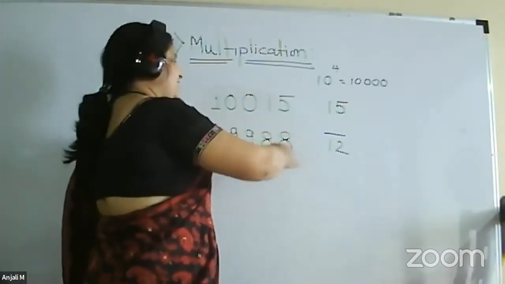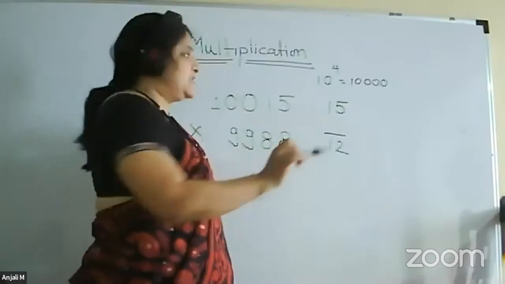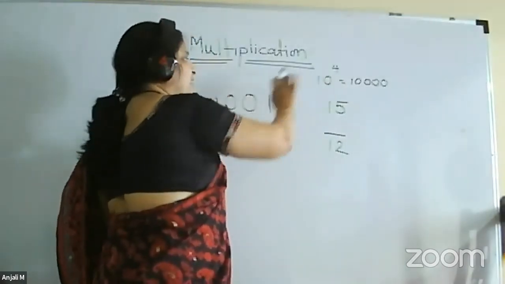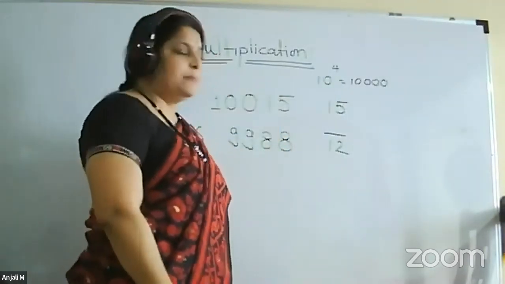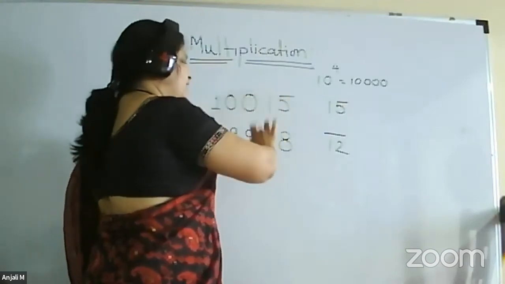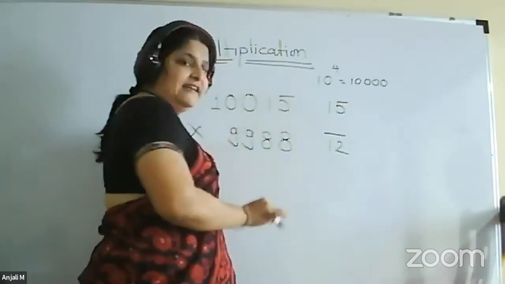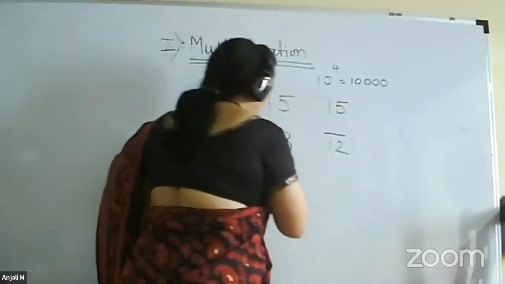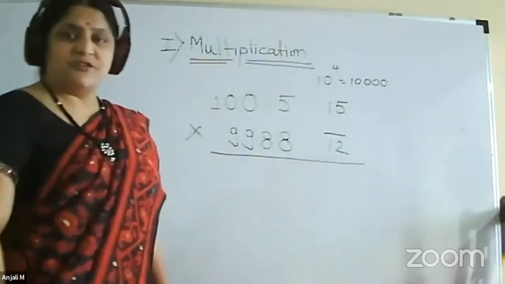So this is our basic structure again. See the first step. Again, we have chosen the base nearer to both the numbers, then subtracted the base from both the numbers. If you are getting a negative number, write a bar on it. Now we will do the calculation. What we have to do?